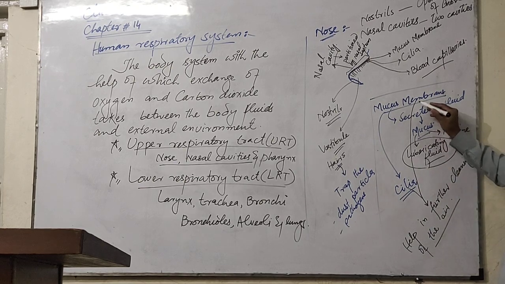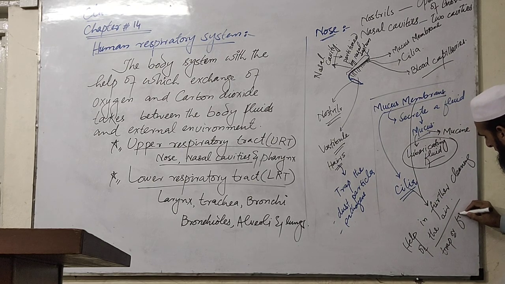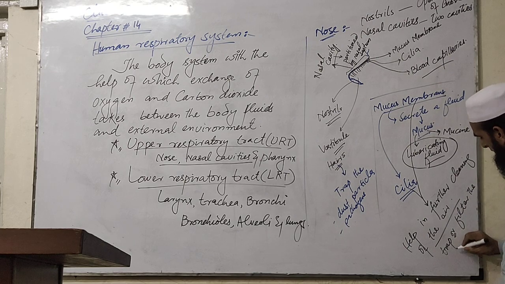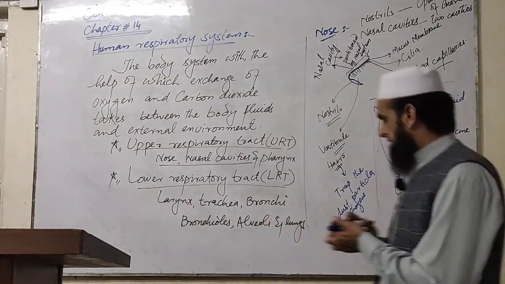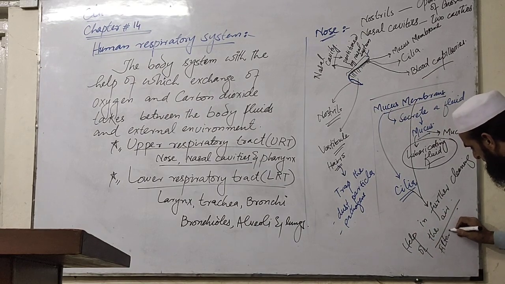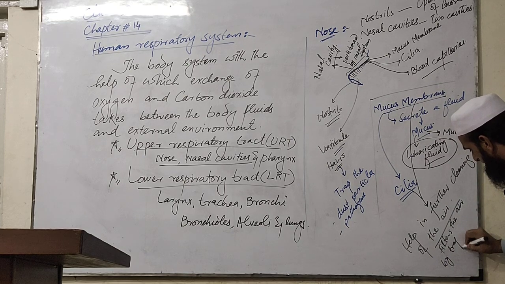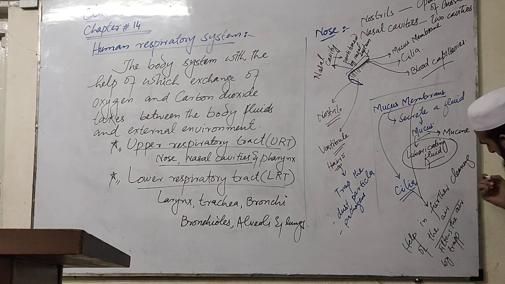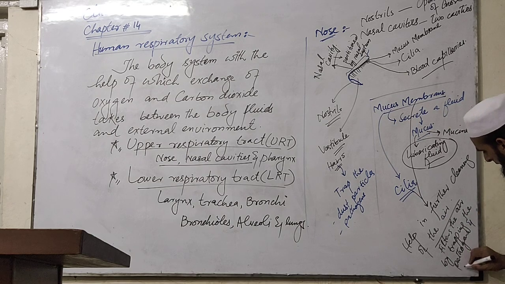The cilia and the mucus released from the mucous membrane help to trap or filter the incoming air by trapping the pathogens, bacteria, etc., and particulate matter, that is dust particles, present in the incoming air.